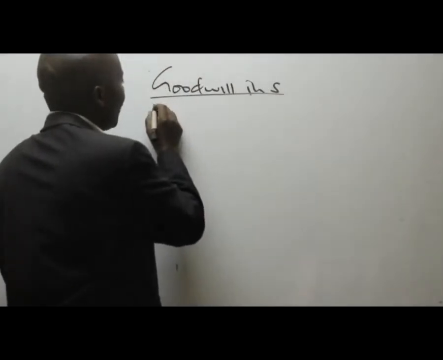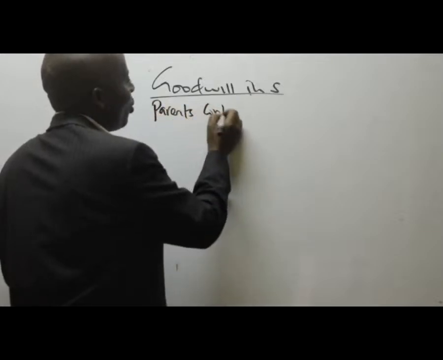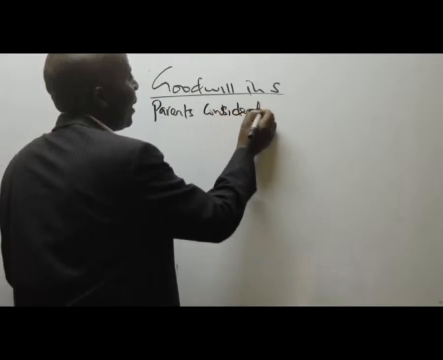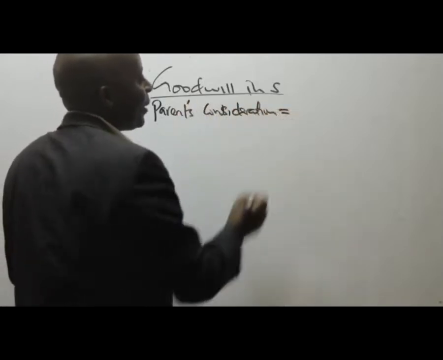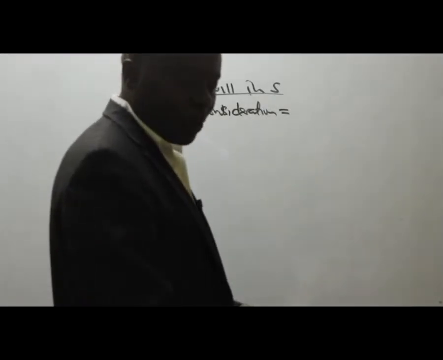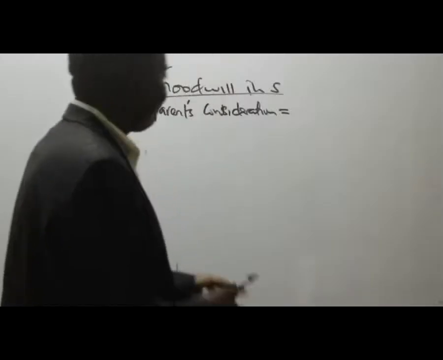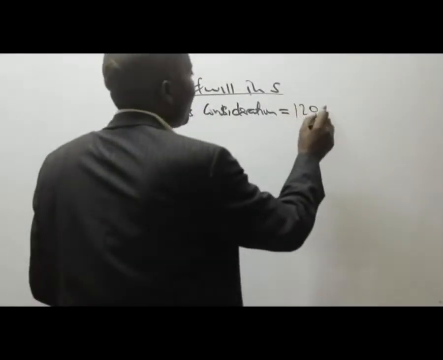So goodwill of S company, the subsidiary. So we start with the parent's consideration. What do we have here for the parent's consideration? We are told the investment it made at cost. You can see the parent, to buy this S company, bought this at 120,000. Thank you very much.